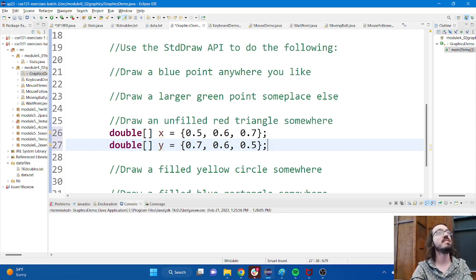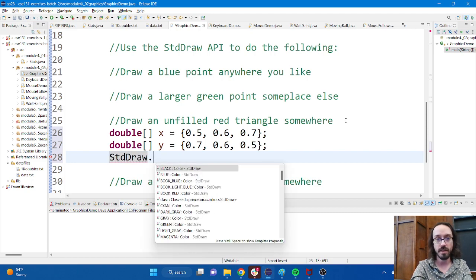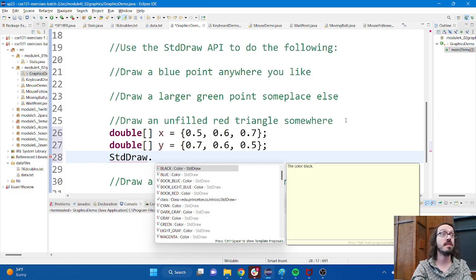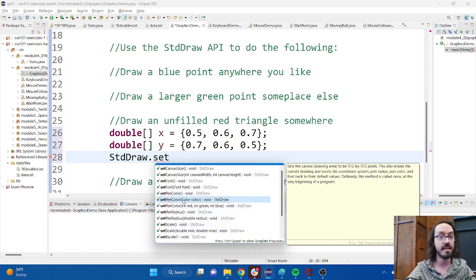It does say that it wants it to be red. So that's the pen color. We've seen how to change the pen color already. And here's another neat little tip too, right? You'll notice that as I type standard draw and then I hit the dot, Eclipse pops up this window that shows me the list of methods. This is quite literally the API. This is the same exact thing.